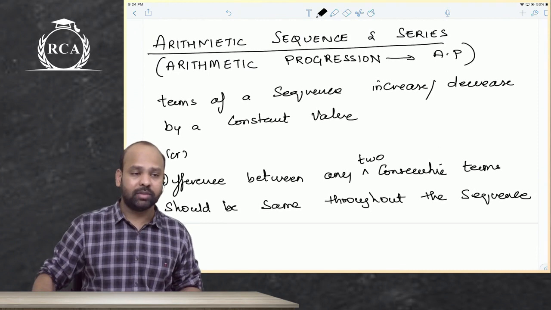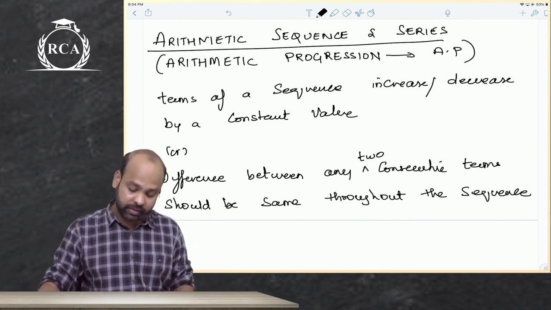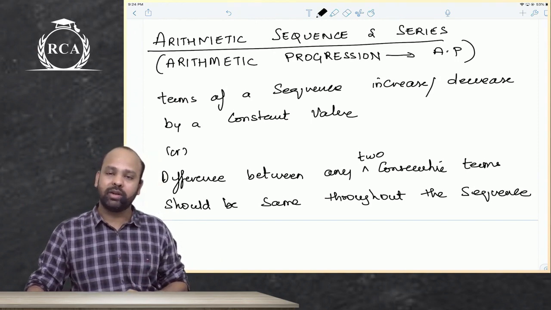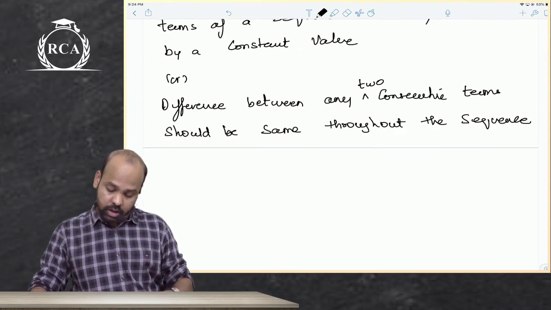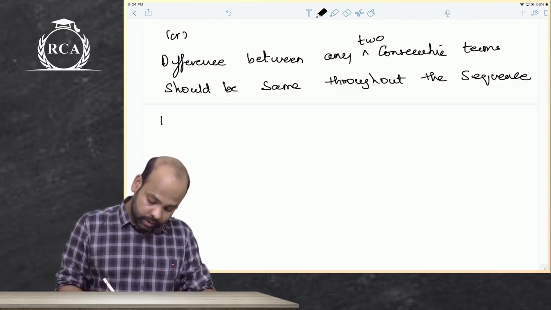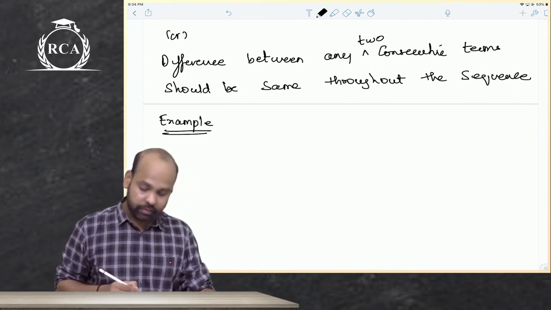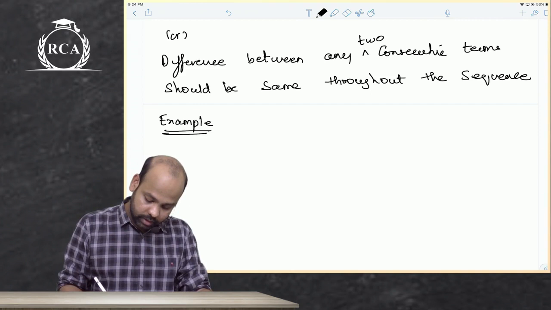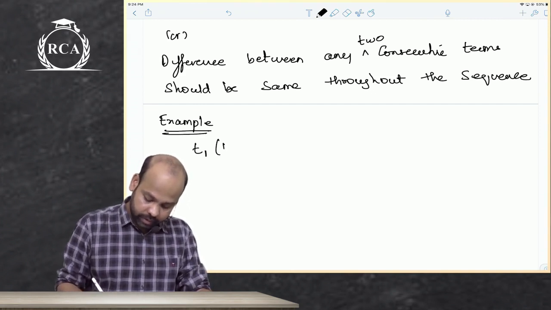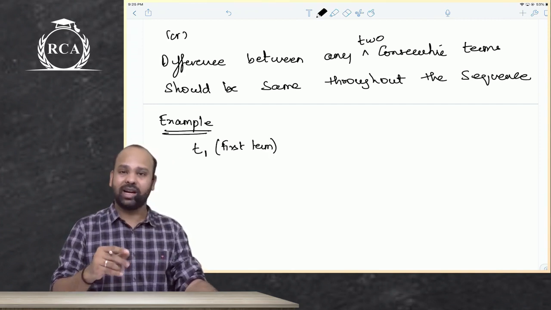So when the terms of a sequence increase or decrease by a constant value, or the difference between any two consecutive terms remains the same throughout the sequence, then it is termed as an arithmetic sequence. Now if I take an example, say the first term I will write t1, instead of writing a1.